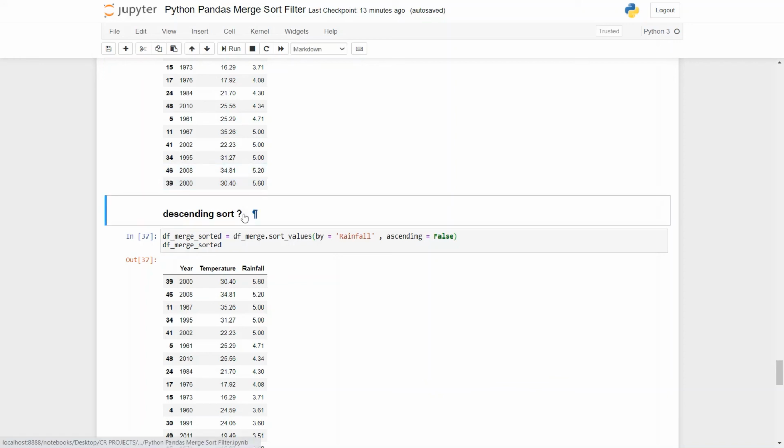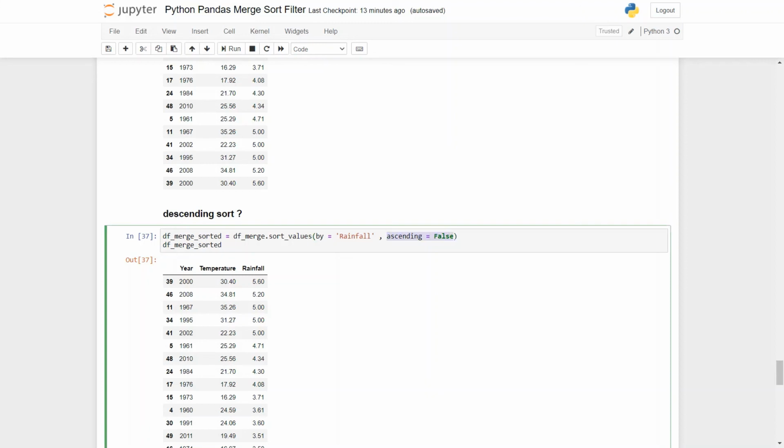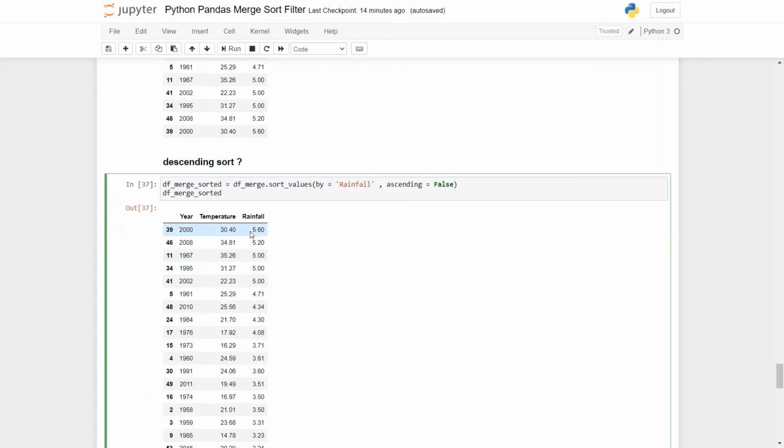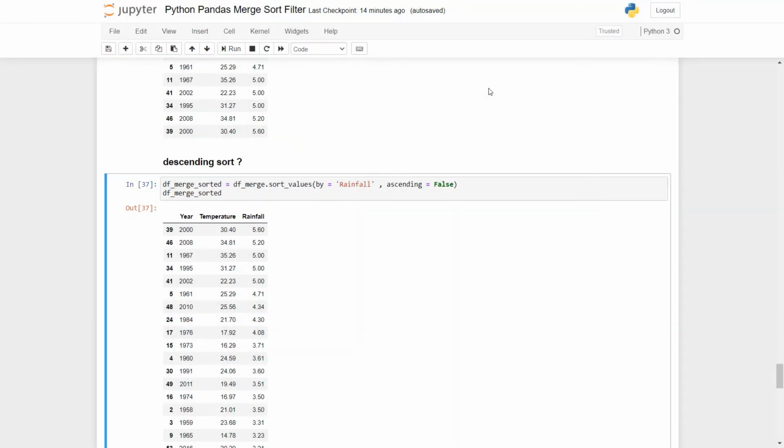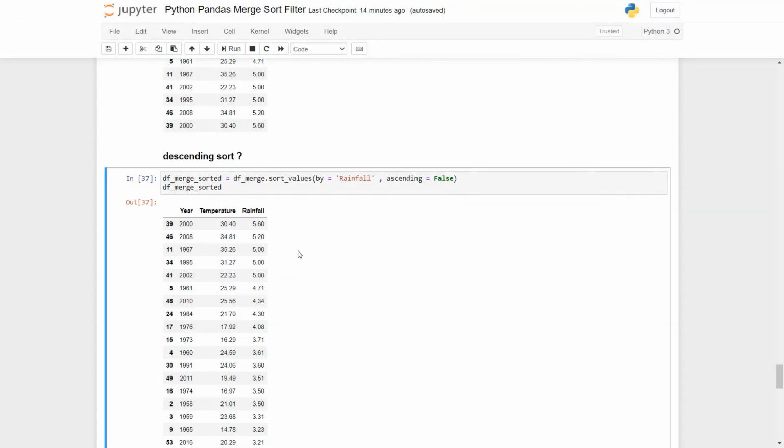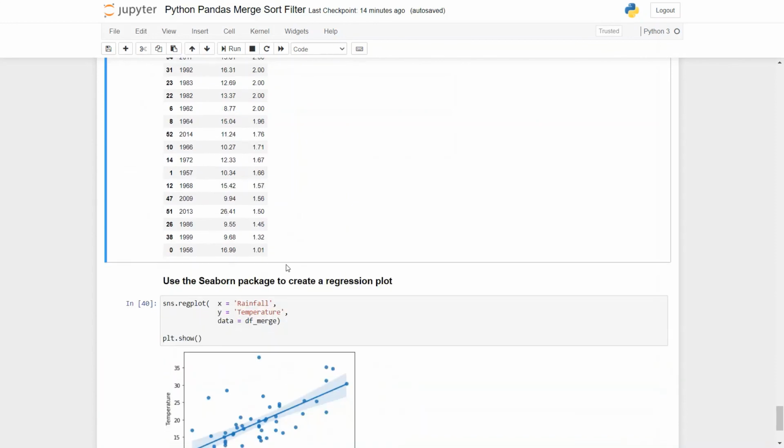So is descending order sort possible? Obviously. In the previous cell's lines of code, you just have to add one more parameter to the dot sort values function: ascending is equal to false, which will give you descending order for all the values in the rainfall. So now the 5.60 has come up first, and the minimum value will be at last, that is 1.01.